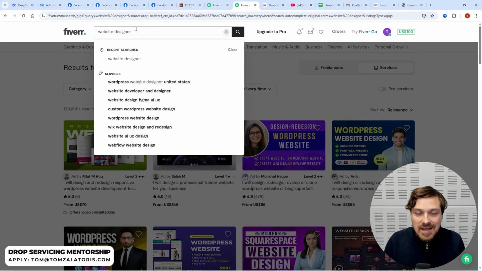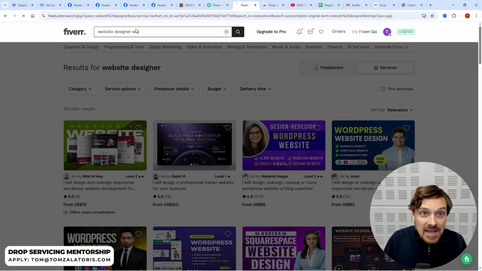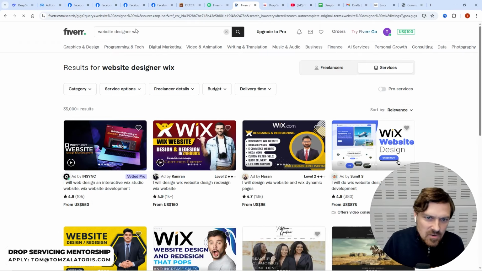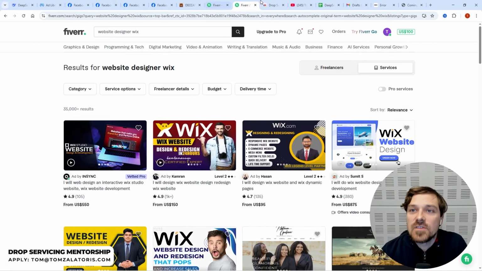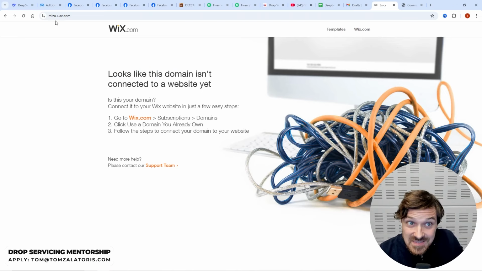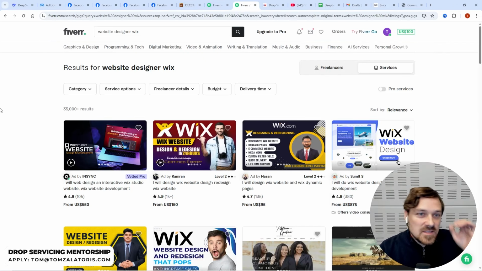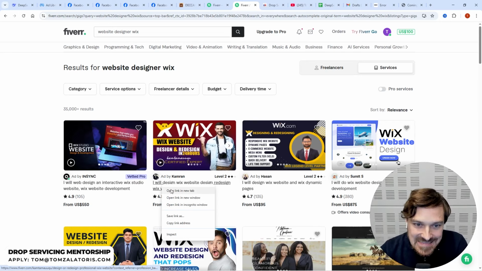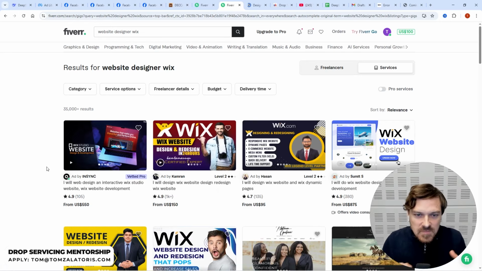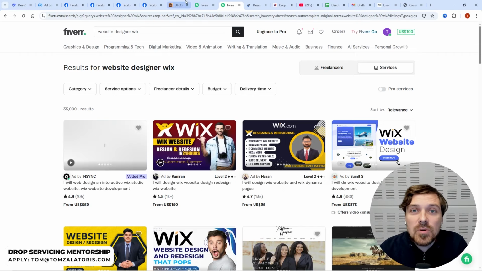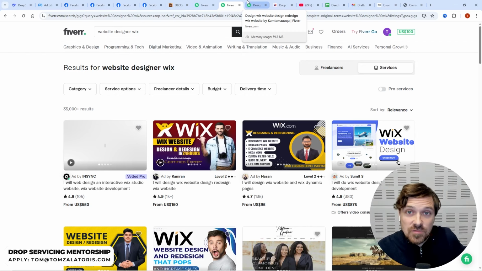You want to register an account with the link in my description, and you want to search for website designer or website designer Wix, okay? For example, these guys are using Wix, as you can see, this Japanese place. So we can find a Wix designer who's essentially going to be able to make them a website for a very, very cheap price, because most of these sellers are pretty much from Asian countries. They don't charge that much money, and we can put a huge margin on top and make money by reselling their service to these guys.